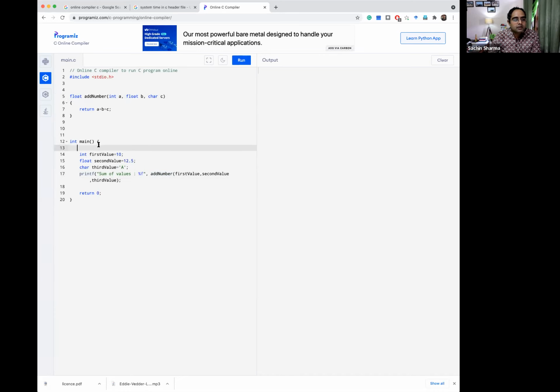Okay. So, but can an integer be added to a float and a character value? Let's see what happens and what is the output of this program.